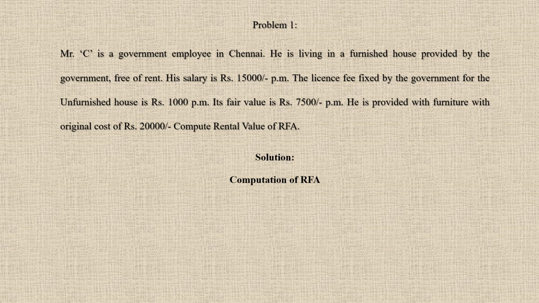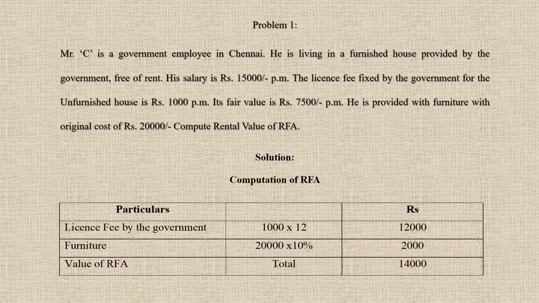So computation of RFA. In this, what we need to know for an unfurnished house is the license fee fixed by the government. So you take three columns. One is particulars in rupees column. So the license fee fixed by the government is 1,000 for 12 months, which is 12,000. That is the value of the unfurnished house.